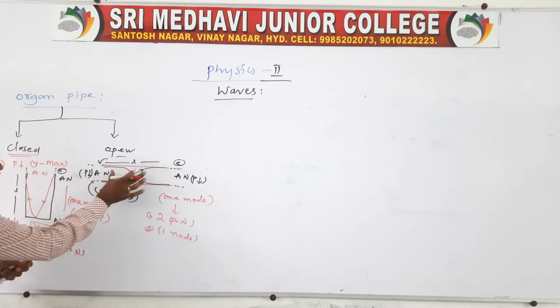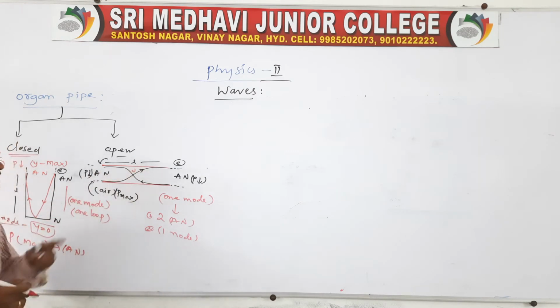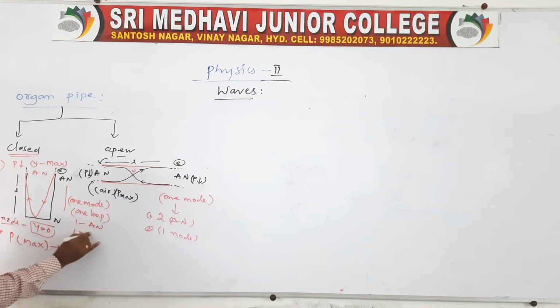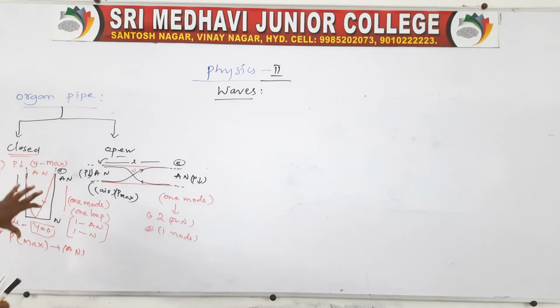So this we can call one mode, in the sense. Here also, look, one mode consists of one antinode and one node. This we can call one mode or one loop. This is the difference between closed and open pipes. And remember, here also the wave is reflected.